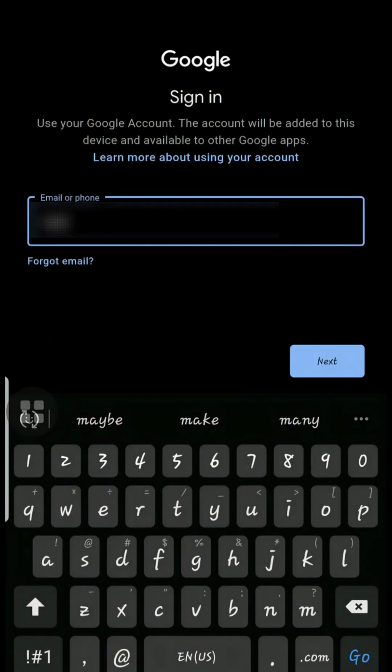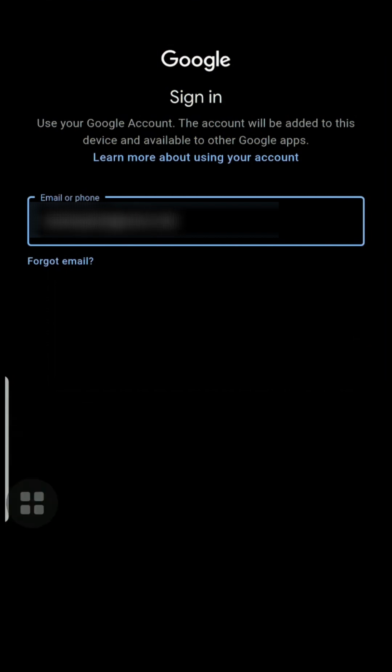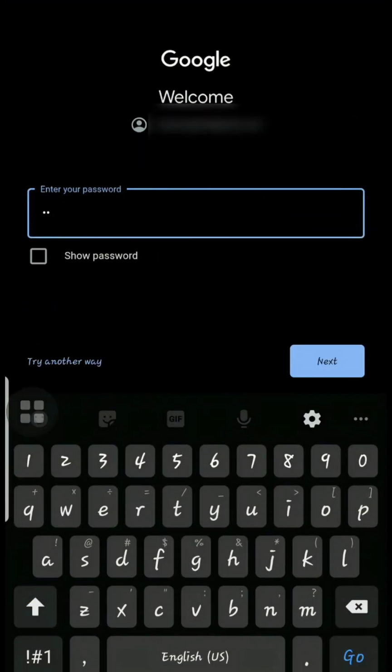Enter the email address of the new account and tap Next. Type in the password and follow the prompts to sign in.